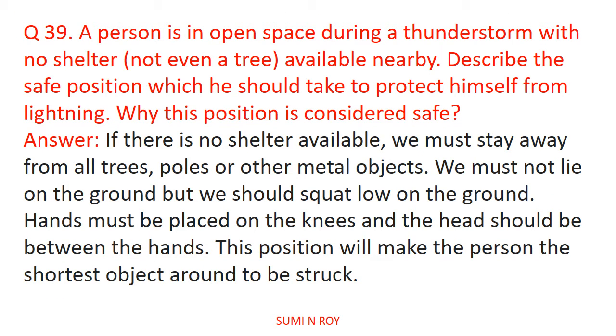Next question is, a person is in open space during a thunderstorm with no shelter, not even a tree available nearby. Describe the safe position which he should take to protect himself from lightning. Why this position is considered safe? If there is no shelter available, we must stay away from all trees, poles or other metal objects. We must not lie on the ground, but we should squat low on the ground. Hands must be placed on the knees and the head should be between the hands. This position will make the person the shortest object around to be struck. So this position is considered as a safe position.